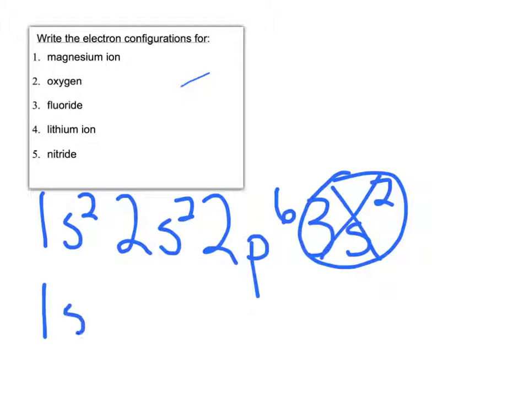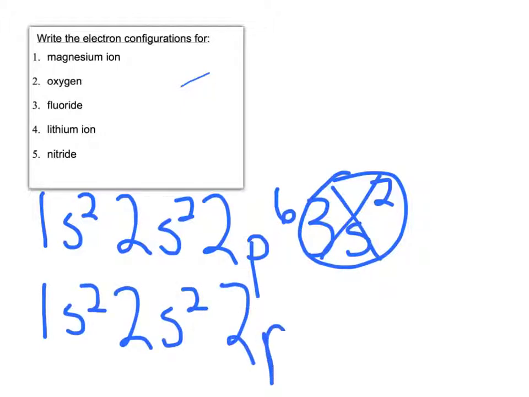With number 2, the electron configuration for oxygen. Oxygen is 1s2, 2s2, 2p4. You were not asked for oxide, which would be the ion, but if we were to form an ion, we notice right now we have 4 plus 2, 6 valence electrons, so it would need to gain 2 more to achieve that octet and have the same configuration as neon. So the fluoride ion will also be the same configuration as neon, 1s2, 2s2, 2p6.